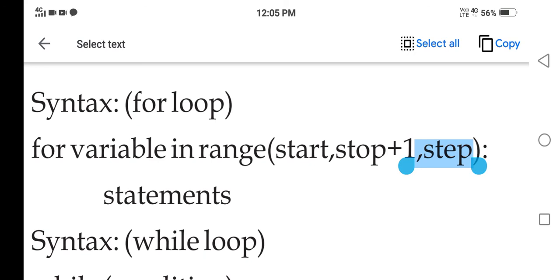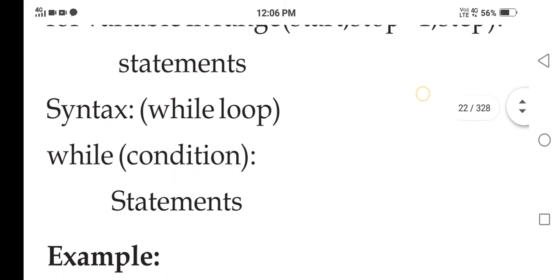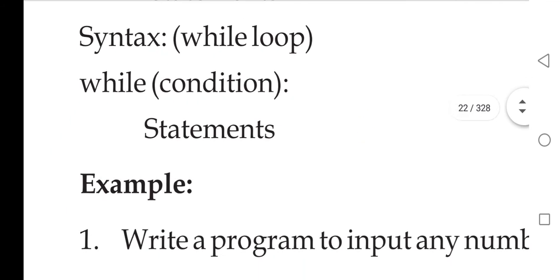Step means increment in the value of start by how much. This is the start. If you want to increase it by 1, then you can specify step as 1. If you want to update start by 2, then the value of step will be 2 here, and so on, followed by the set of statements in the block. Then we have a while loop here.